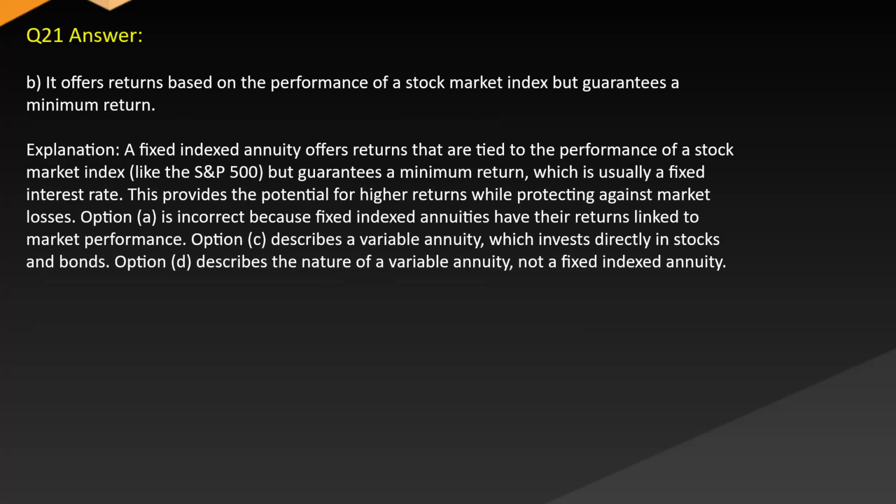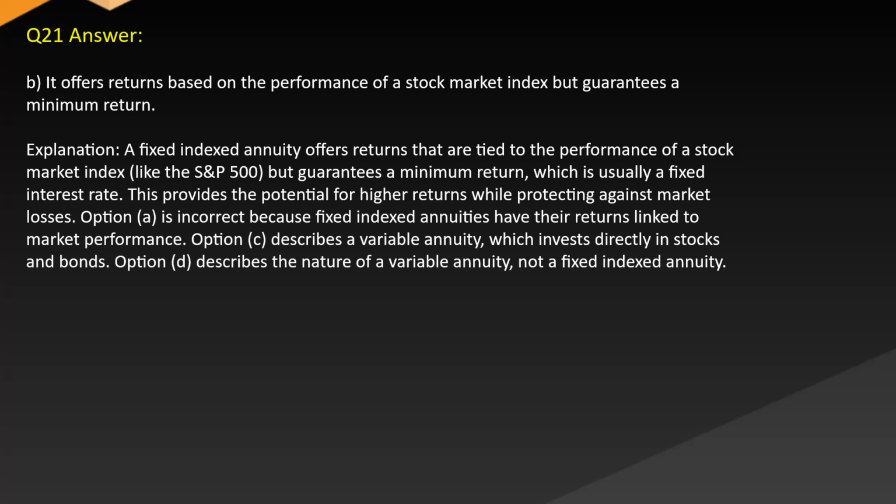Answer: B, it offers returns based on the performance of a stock market index but guarantees a minimum return. Explanation: a fixed-indexed annuity offers returns that are tied to the performance of a stock market index like the S&P 500 but guarantees a minimum return, which is usually a fixed interest rate. This provides the potential for higher returns while protecting against market losses.